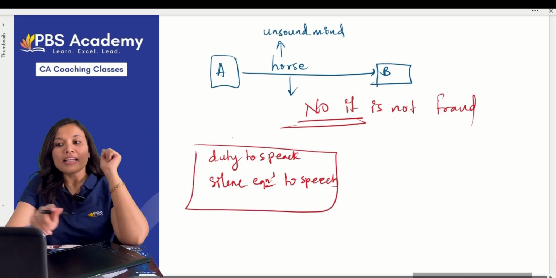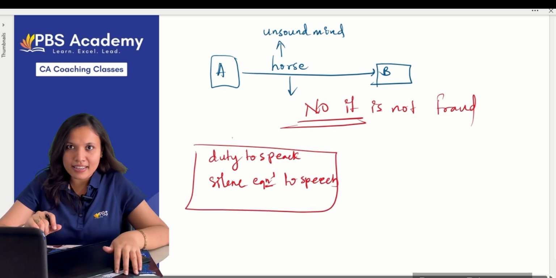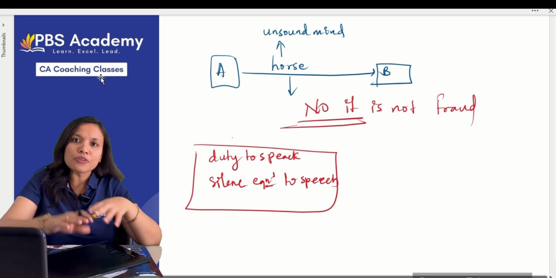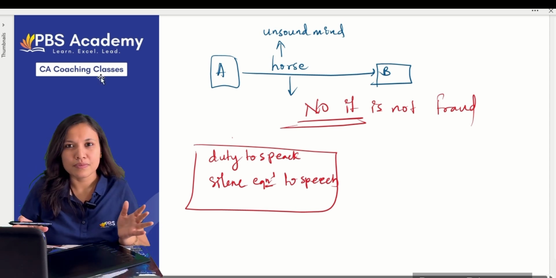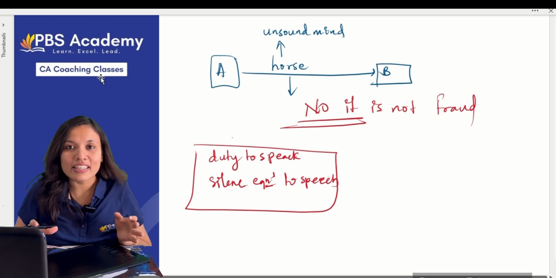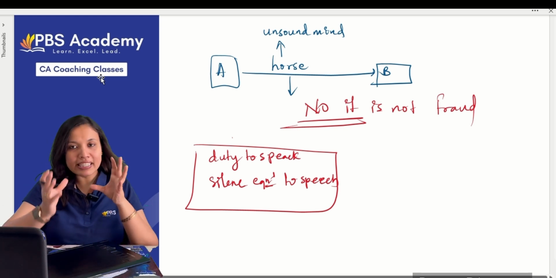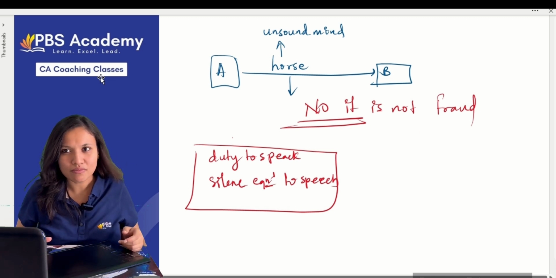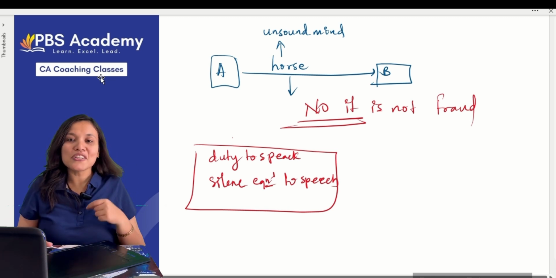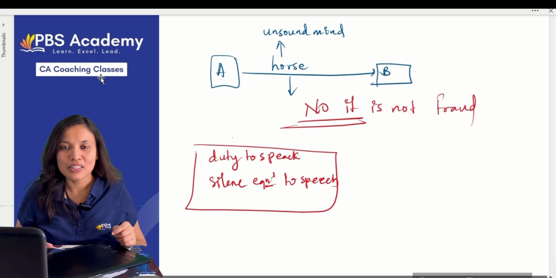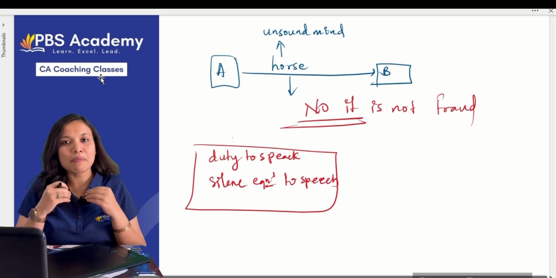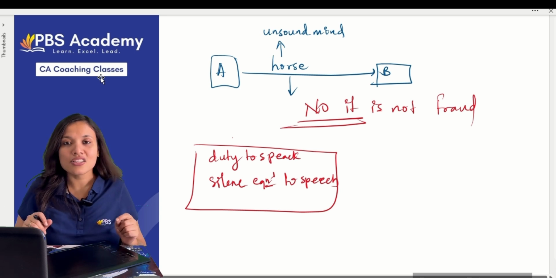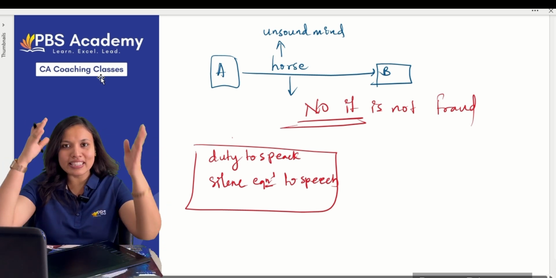Correct? Now here try to understand why. Here it is not A's duty to tell everything about the product. It is B's duty. While buying, he should check it completely, or if he has some questions, he has to ask. Suppose you are also going to a store to buy a dress, we'll take a dress only. It's your duty to check the dress completely.